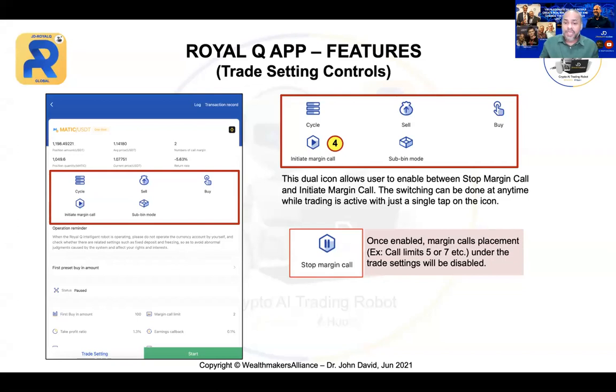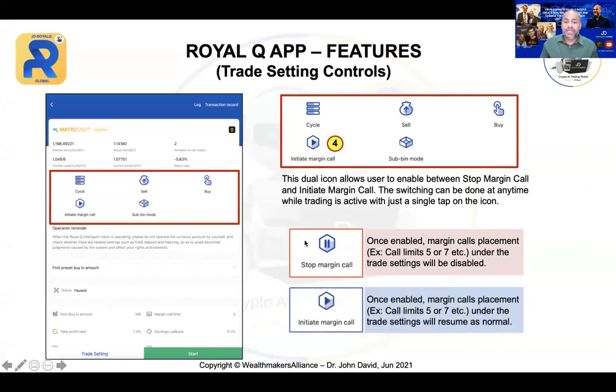Now if you want to activate it back, you just have to click that once again, and now you initiate the margin call. Once enabled, margin call placement under the trade setting will resume as normal. Can you see that? Some people ask how to pause so that the robot will not take up more fund.